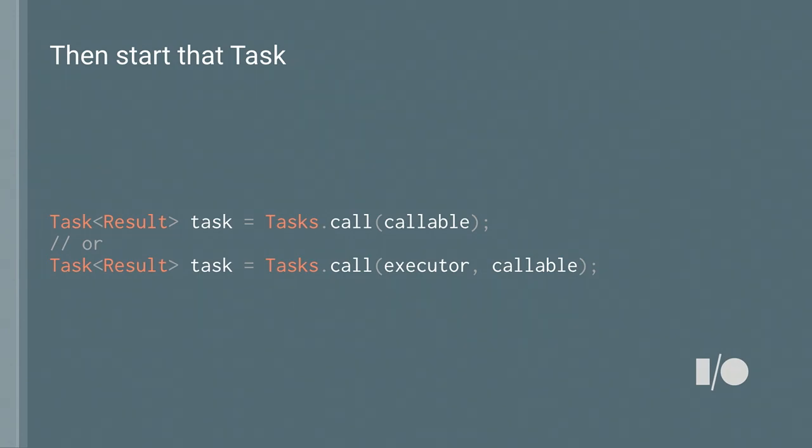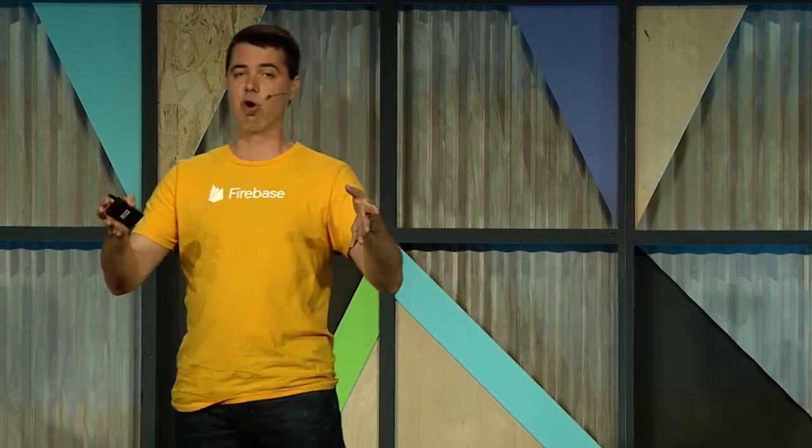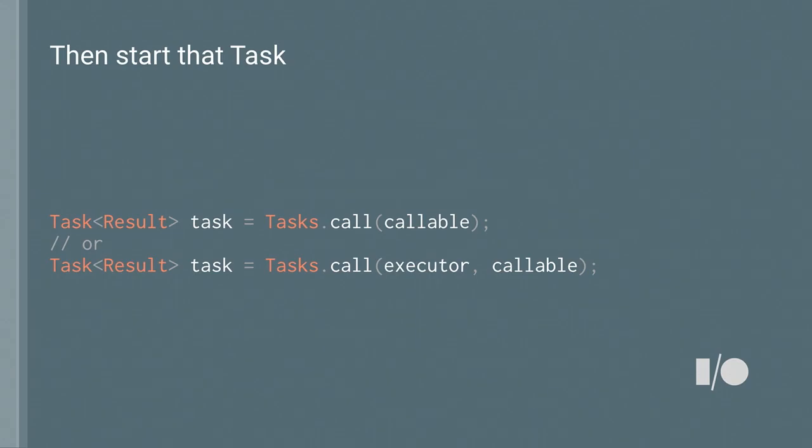Now, it's important to note that tasks.call will schedule your work to run on the main thread. So if you're doing some blocking work in your callable, you probably don't want that. You probably want to schedule that on another thread. And again, there's a format that takes an executor. So create an executor, schedule your task on that, and then you can use that task in serial or parallel tasks along with the Firebase tasks.